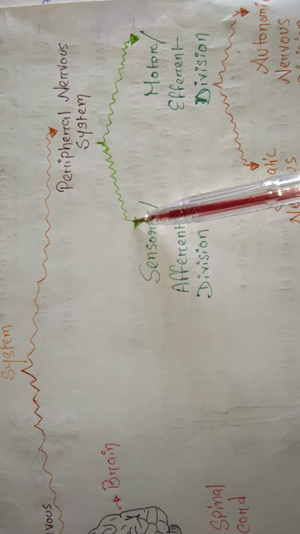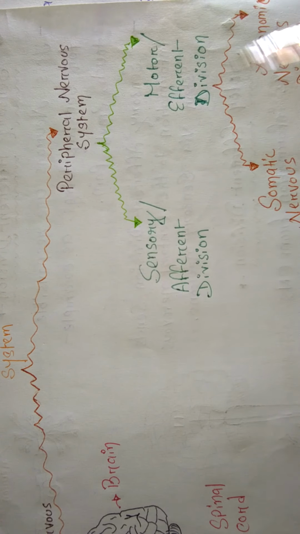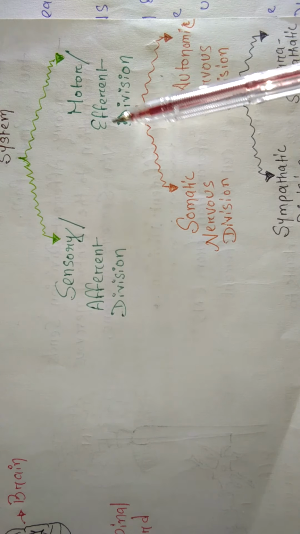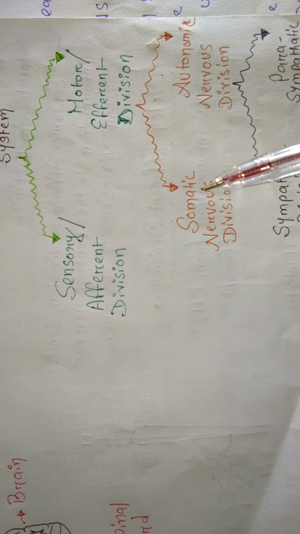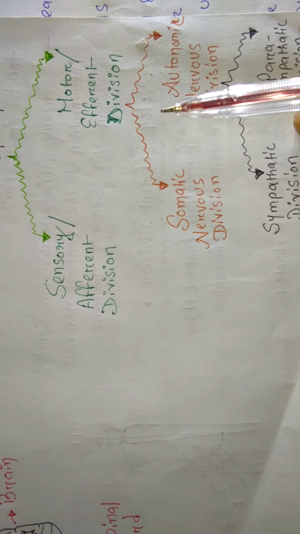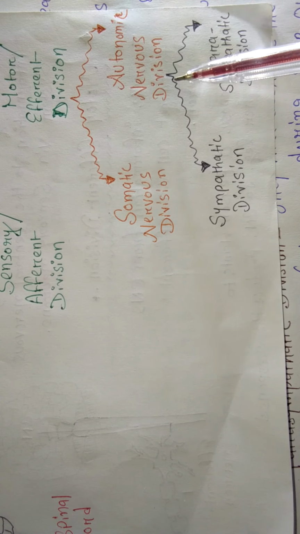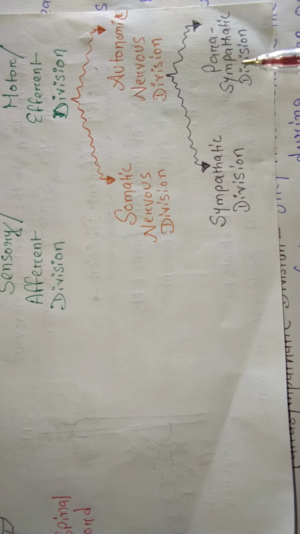Now the peripheral nervous system has further division: sensory and motor. Sensory is also called afferent division and motor is also called efferent division. The efferent or motor division is further divided into two parts: somatic nervous division and autonomic nervous division. The autonomic nervous system is also further divided into two parts: sympathetic division and parasympathetic division.